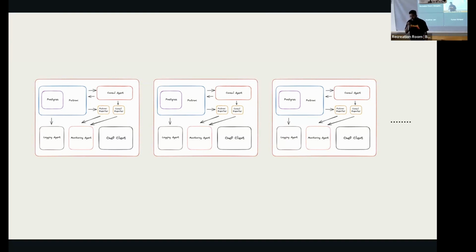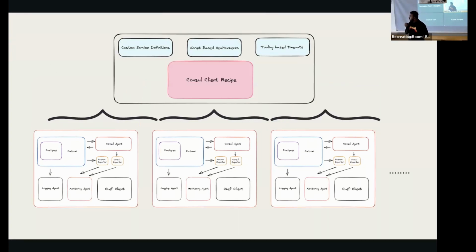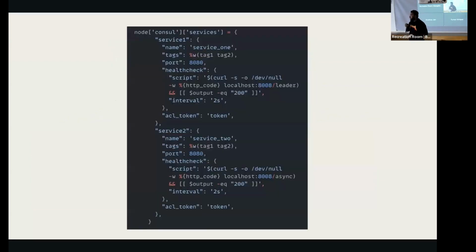You want to set up the Consul agent and tell it that I want to register my services as a library. So I'll give an example as well. What you need to do in such a case is use your Consul client recipe in a singular manner, create abstractions and use it in every VM. Just add it into a run list, add node attributes, and you're done. You don't need to implement the Consul client separately in all the application processes, which is a very bad idea.